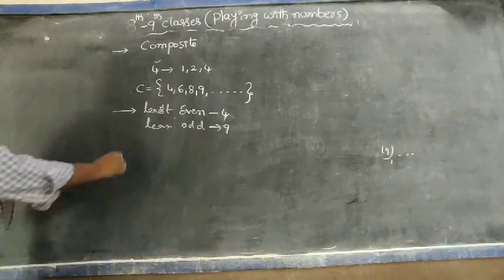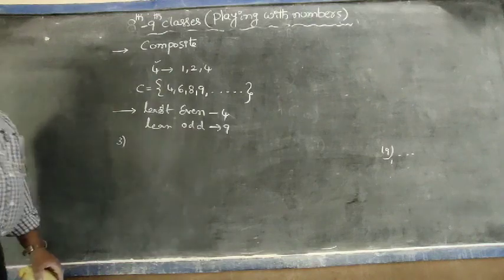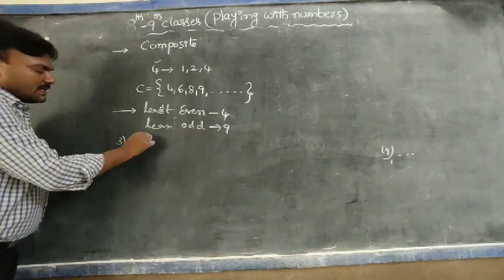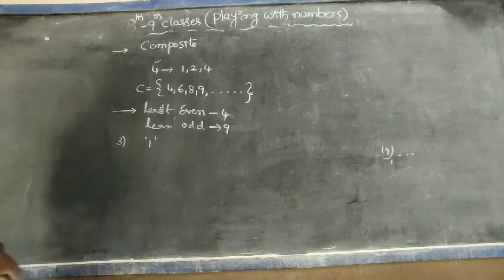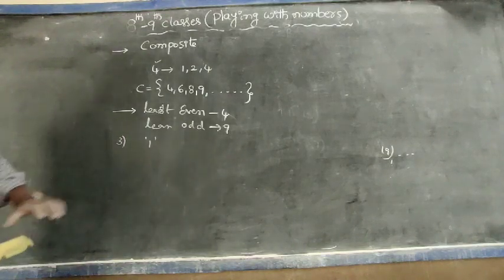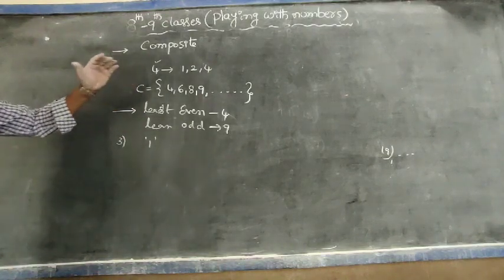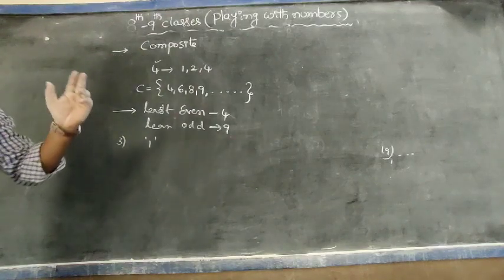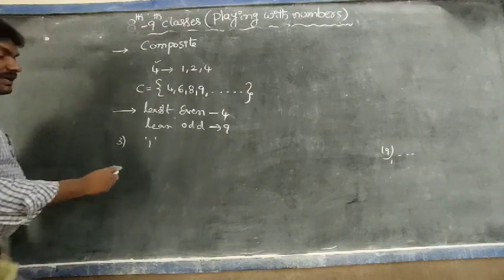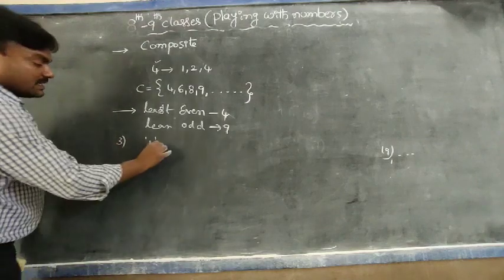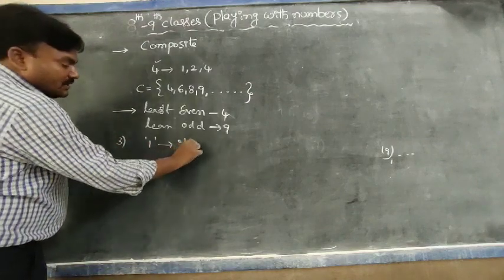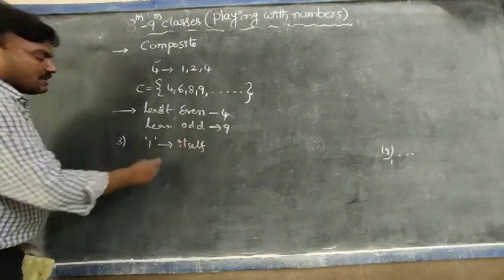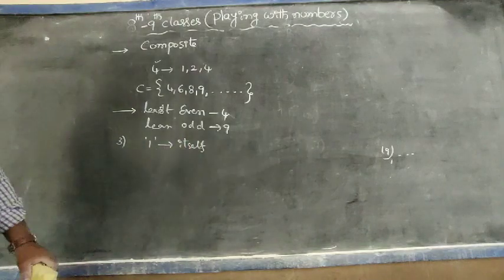Next, the third type, neither prime nor composite. Yes, one is neither a prime nor a composite number. Why? Because a prime number has exactly 2 factors, and composite numbers have more than 2 factors. But one has only one factor, that is itself. So that's why one is neither prime nor composite.